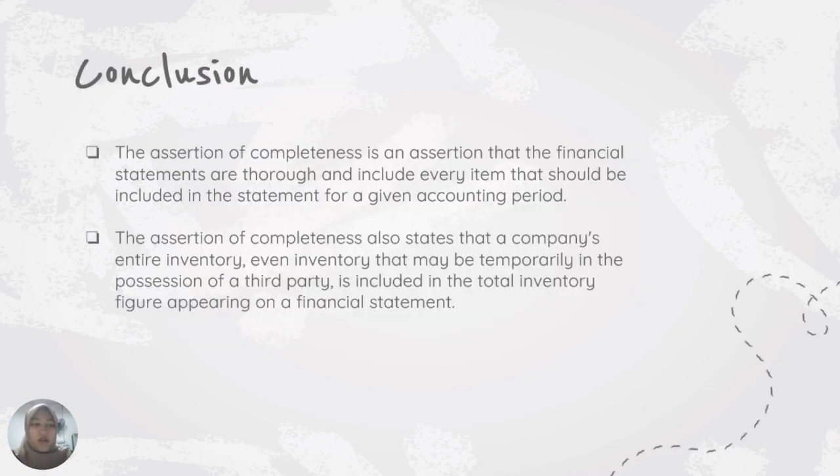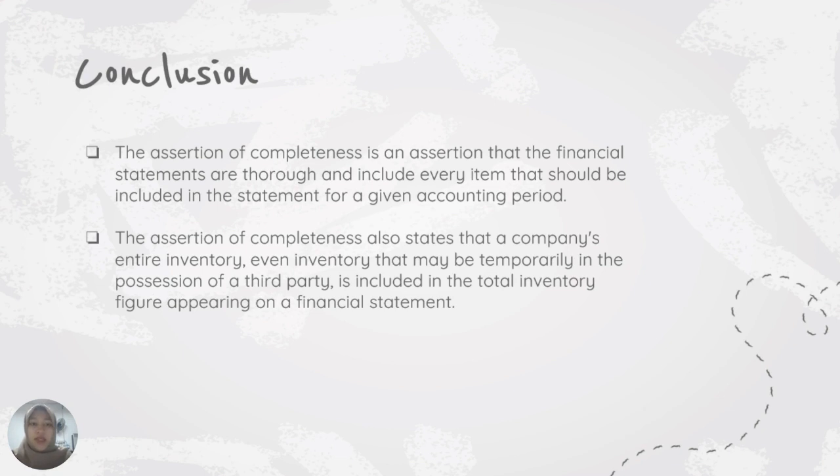Next is the conclusion of this topic, assertion and completeness. The assertion of completeness is an assertion that the financial statements are thorough and include every item that should be included in the statement for a given accounting period.